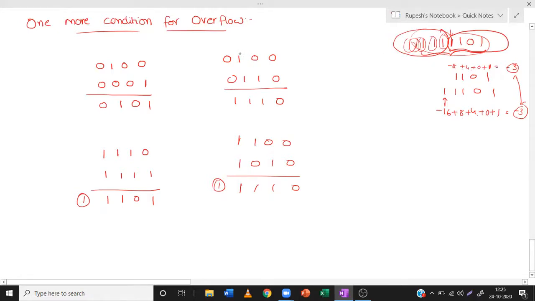Now, if you add this, there you will get a carry here, 1. So 0 plus 1, 1, 0, 1, 0. Here the carry is 0. So from here to here, the input carry is 0 and the output carry is 0. Let us take this as C in, that is input carry. And take this as C out, output carry. Here also the input carry is 1, and the output carry is also 1.